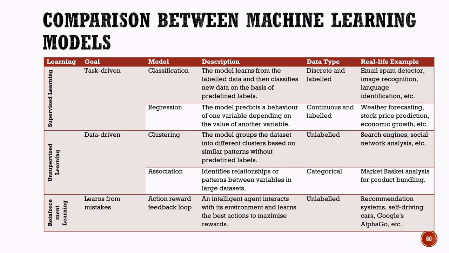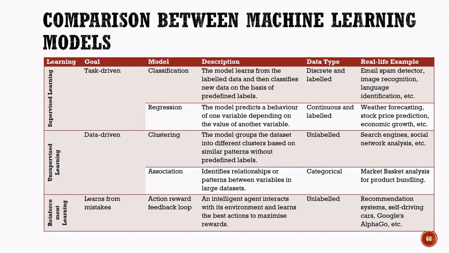Regression is also a supervised learning model, but it predicts continuous numerical values. It studies the relationship between variables and estimates future outcomes. Common applications include weather forecasting, stock price prediction, and economic growth analysis. It works with continuous and labeled data.